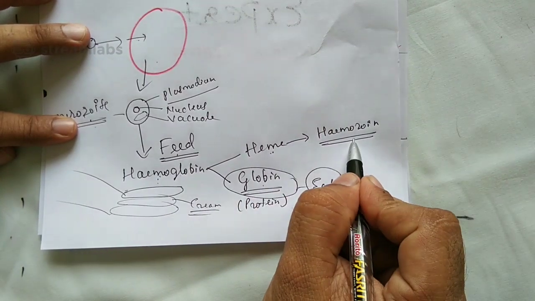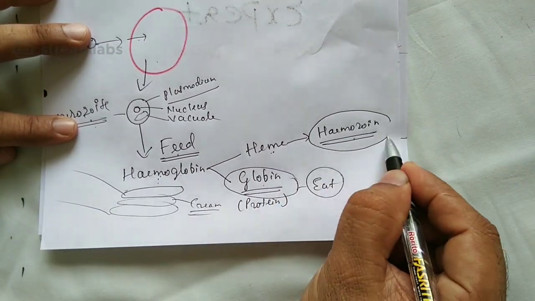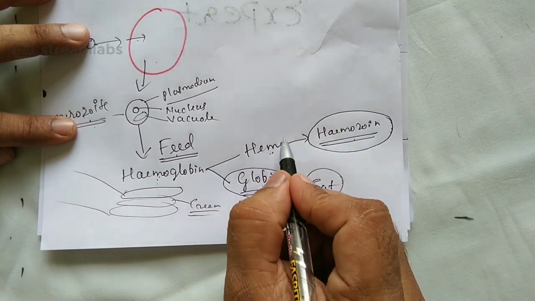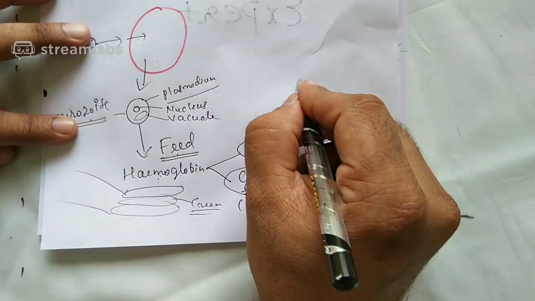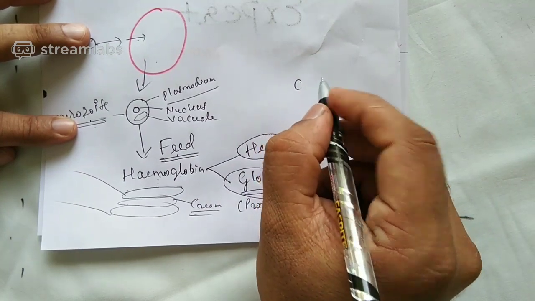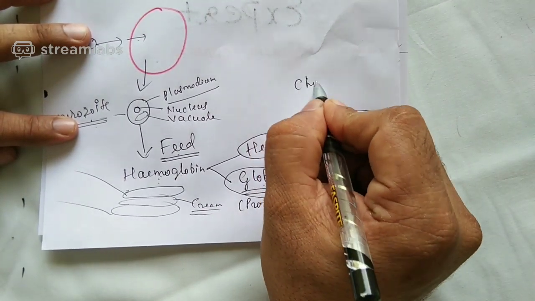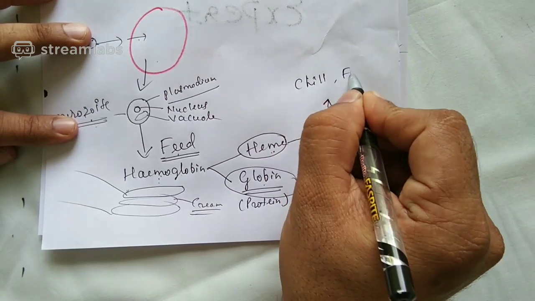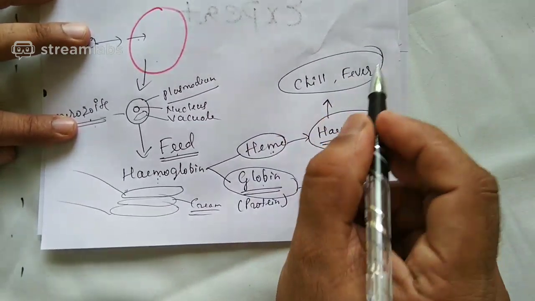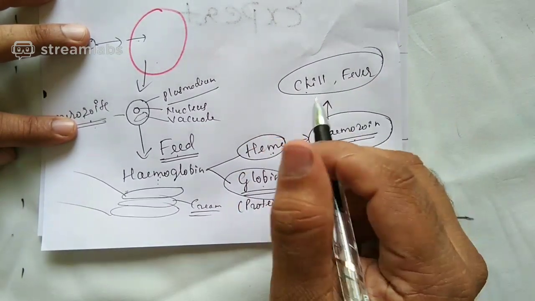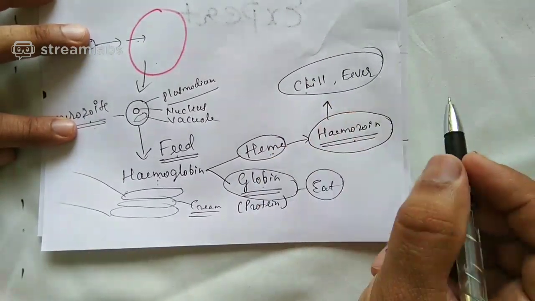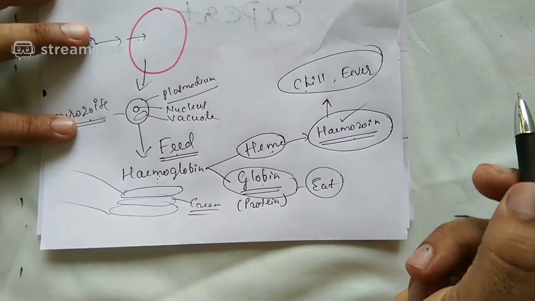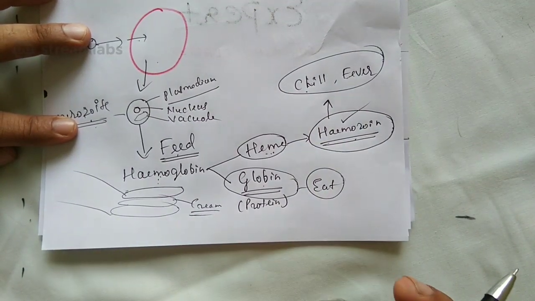This hemozoin, formed by metabolism of the heme, will be responsible for fever in the case of malaria. Chill and fever. Chill means the person's body temperature decreases, fever means it increases. So chills and high fever are because of hemozoin, which is formed by metabolism of the heme.